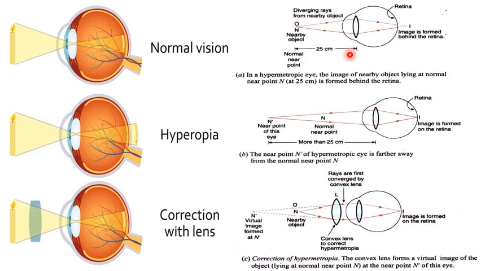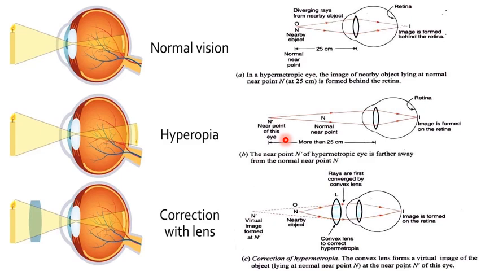This is because of the low converging power of the eye lens, and in this case the eyeball becomes too short. The near point of an eye having hypermetropia is at a point N dash. You can see here N dash, which is more than 25 centimeters away. The diverging rays of light coming from a hypermetropic person's eye's near point can just be focused by his eye on the retina as shown in the figure here.